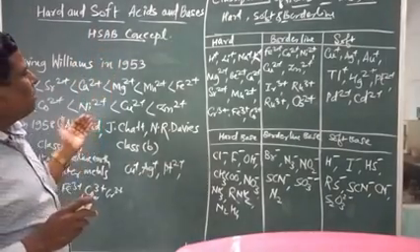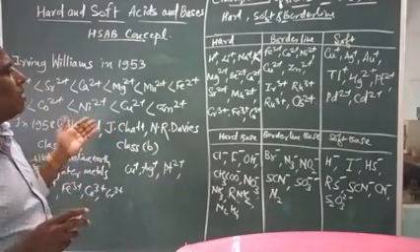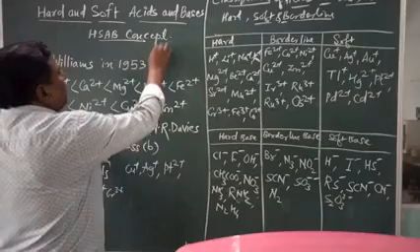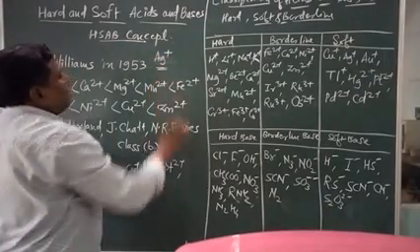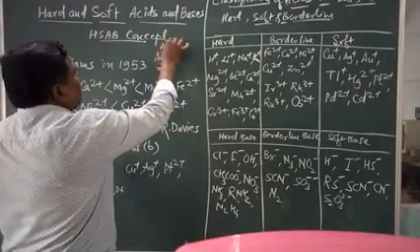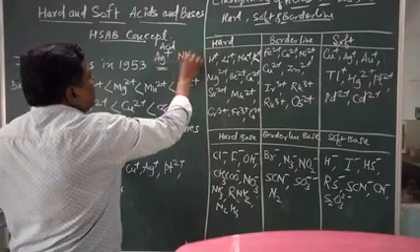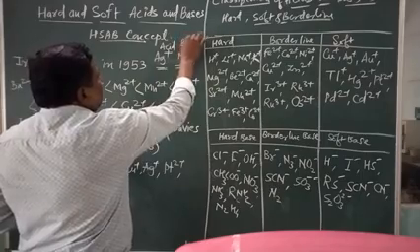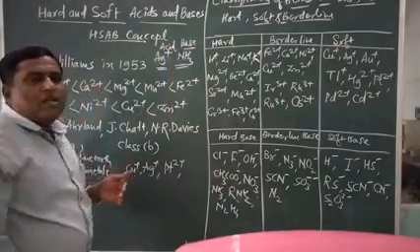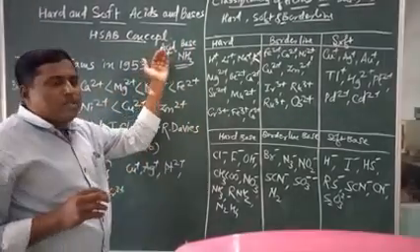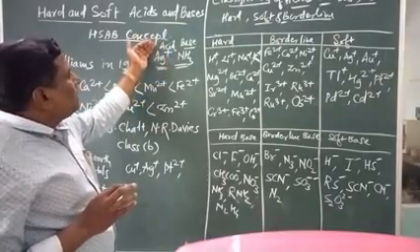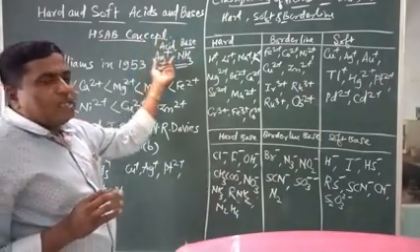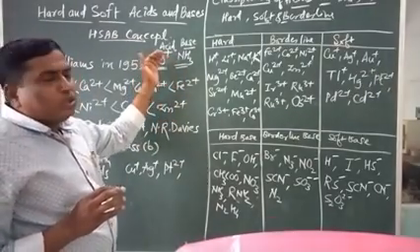In the HSAB concept, suppose we take metal ions, for example Ag+. Ag+ is a metal ion, and it can act as the acid. Again, suppose we take NH3, called ammonia, which is a ligand. Ligands act as the base. This concept comes in the case of Lewis bases. It helps to study acid-base reactions, which are called neutralizations, and it is also called the formation of complexes, coordination compounds.